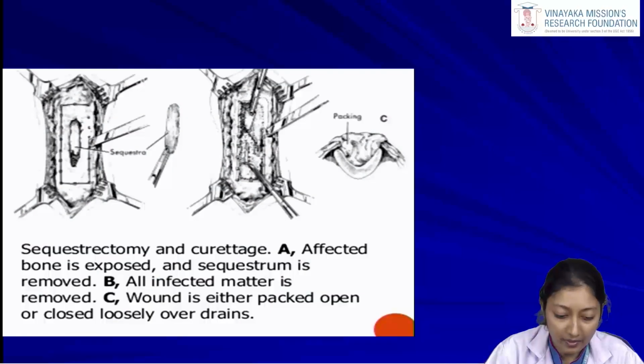Now when we see this diagram, it shows the procedure of sequestrectomy and curettage. Here, on the affected bone, first we have to expose the sequestrum, the piece of dead bone, and remove it. Then after removing the sequestrum, we have to remove all the infected matter that is surrounding it. Following this, the wound that is now clean is either packed open or we can close it by placing a drain inside.